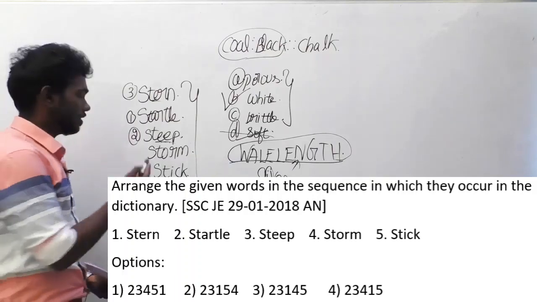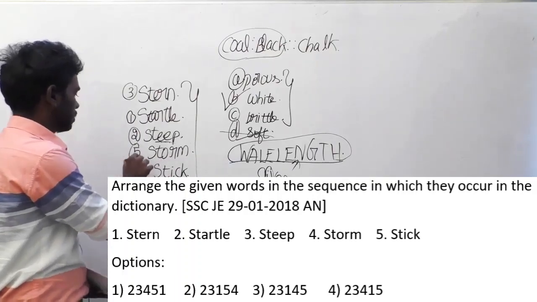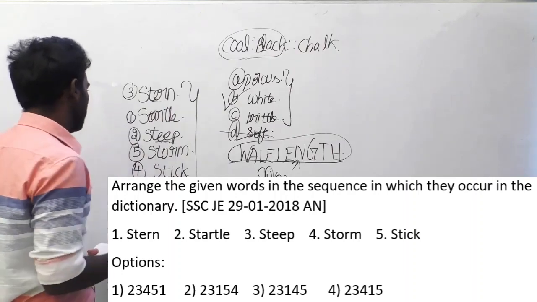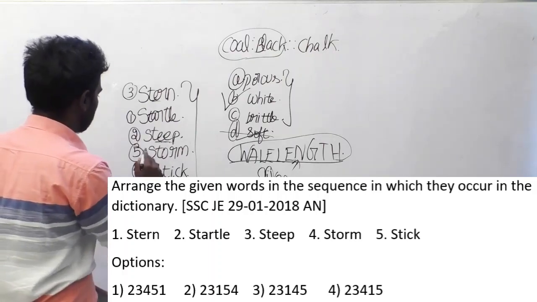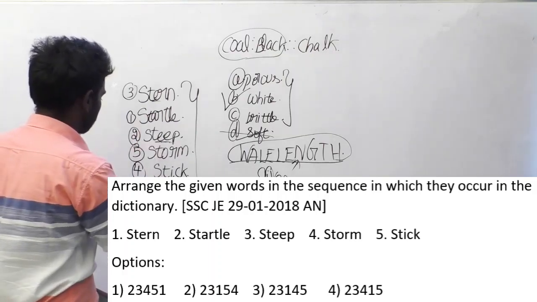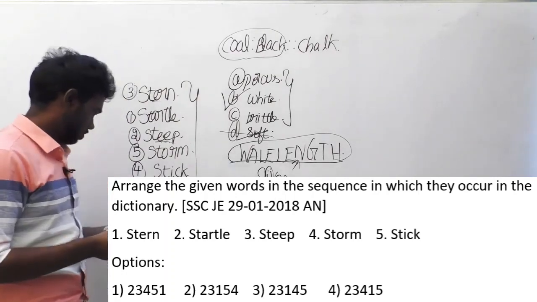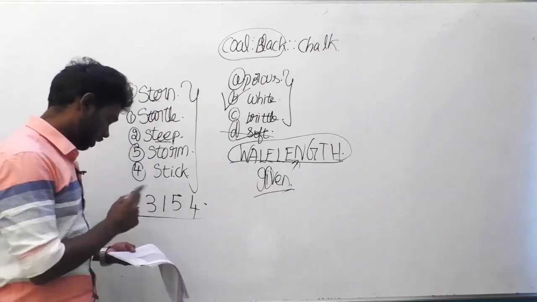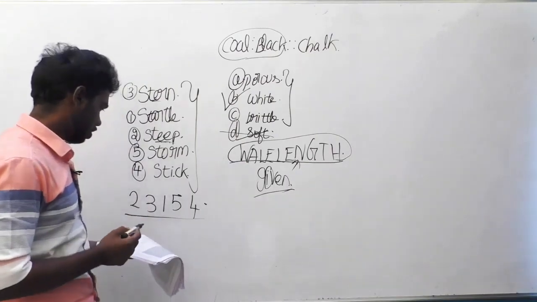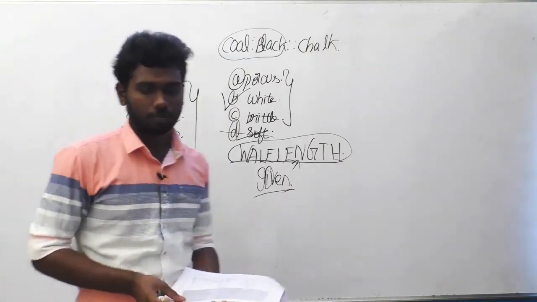Obviously S-T-I will come before O. So this is the fourth and this is the fifth. So it will come in the order 2, 3, 1, 5, 4. This is the order. Check whether there is any option in this manner. Yes, there obviously is. Option 2 is the correct answer for this question.